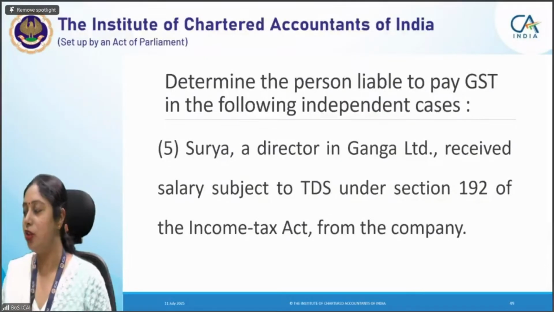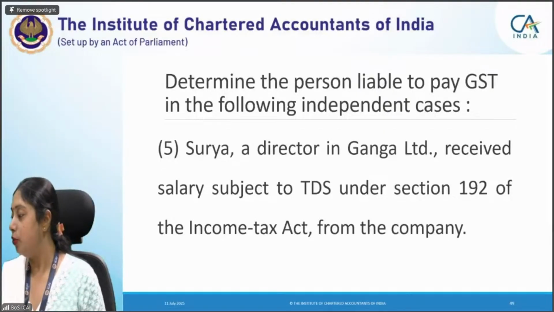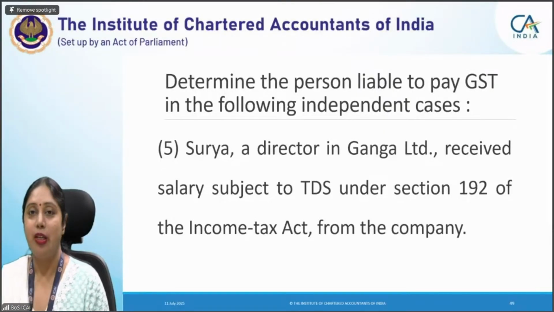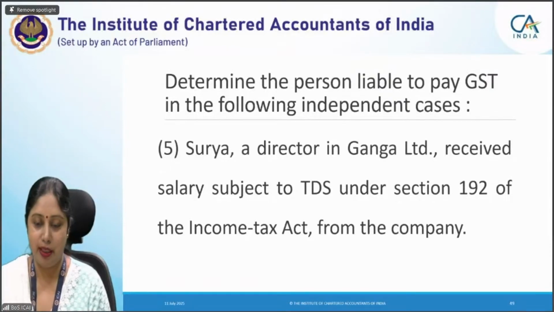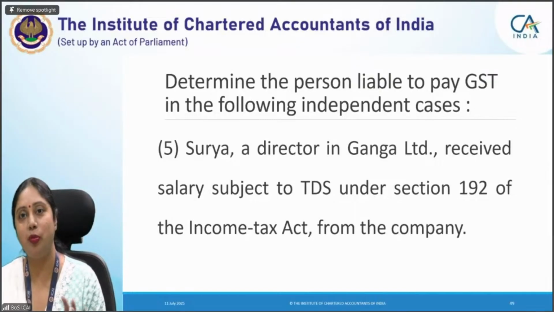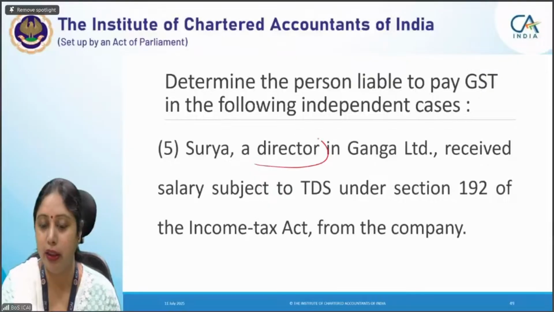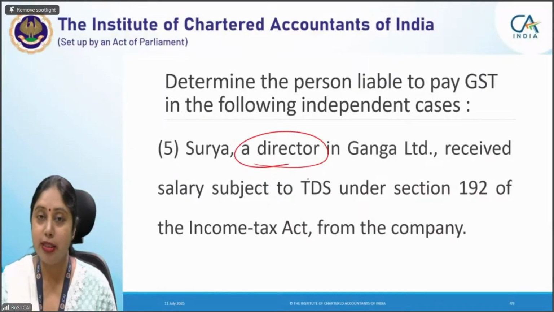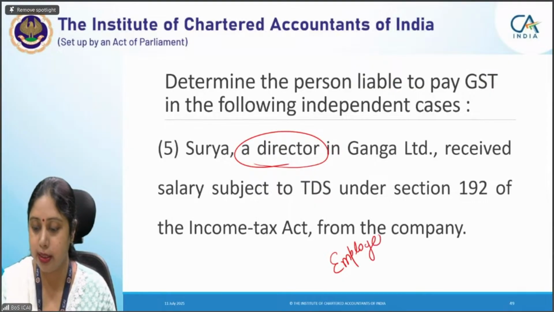Okay, it is not applicable. RCM is not applicable. So Tanu, I think you are on the right track. Why is it not applicable? Harshita, you are right. No, but TDS is deducted, so that does not mean that he is an employee. Now, since he is an employee, how will the RCM provisions apply? Many of you are applying RCM provisions, many of you are not applying RCM provisions. Some of you are saying RCM will not apply because he is not a director. That is true. But since he is not a director, but he is an employee. Now, since he is an employee,